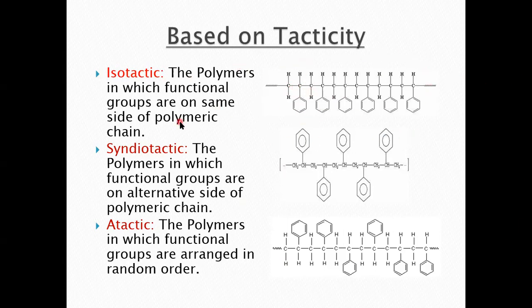Now, due to addition reaction, there is a breakage of the double bond, and you all know how this polymer will be formed. So in isotactic, all the functional groups, as we know this benzene, the aromatic group, is a functional group, are on the same side. So this is an example of isotactic polymers. In syndiotactic, we have these functional groups on alternate sides, right? This is up, this is down, this is up, this is down, this is up, and further it will be down. In that case, the configuration is syndiotactic.